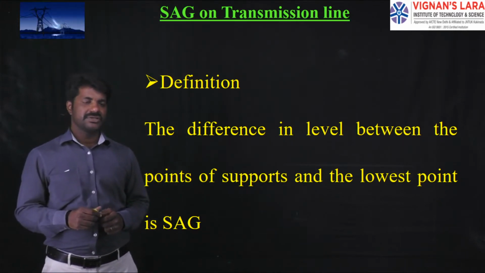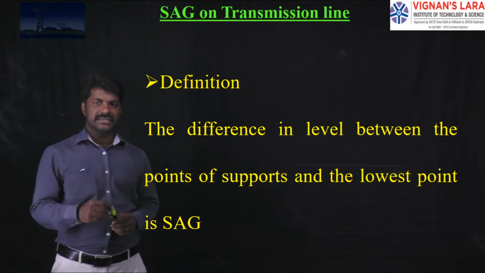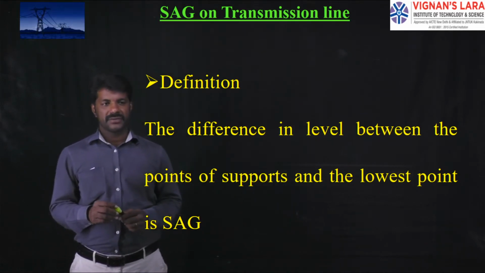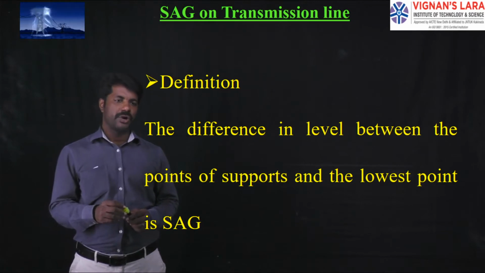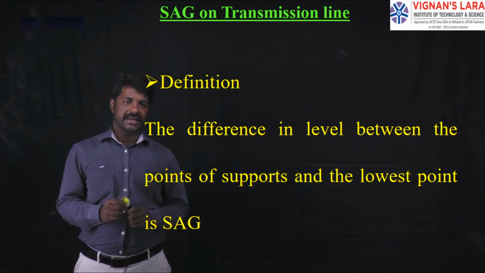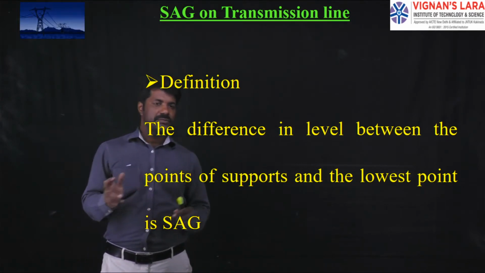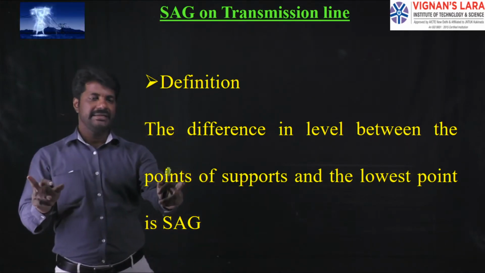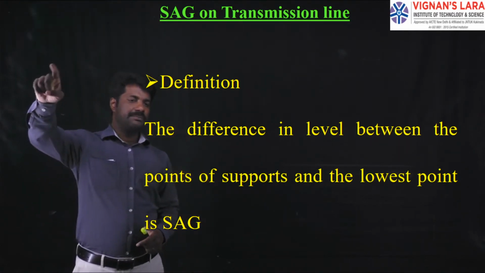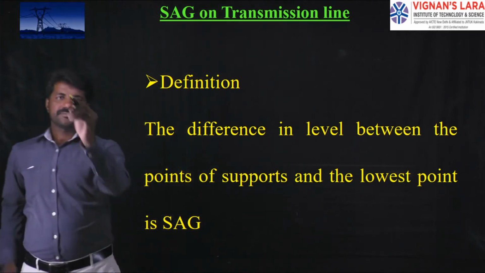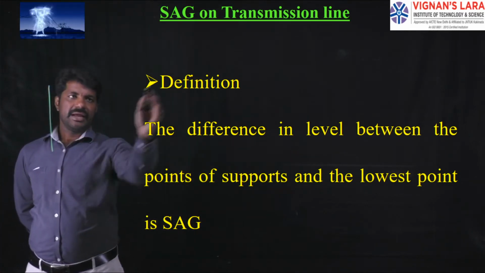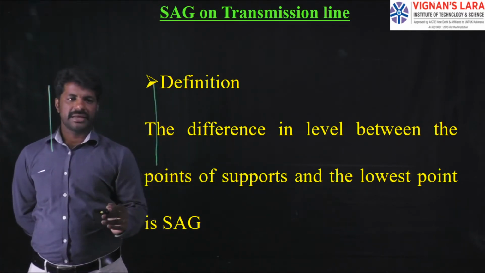The basic definition of a sag is, it is the difference in level between the points of the supports and the lowest point. Whenever we assume that there are two towers of the same height, like this is one tower and this is the other tower, or we call it a support.